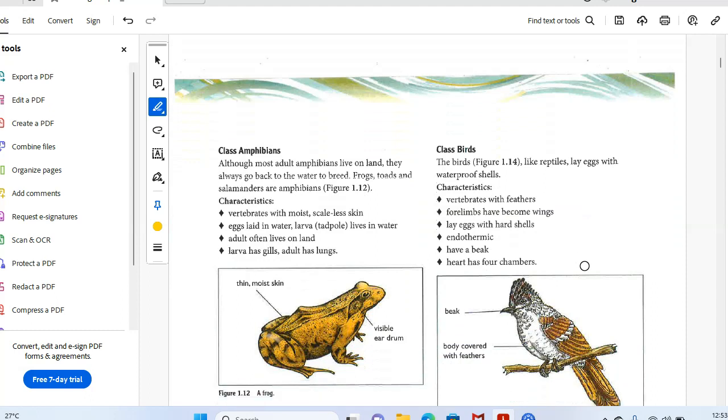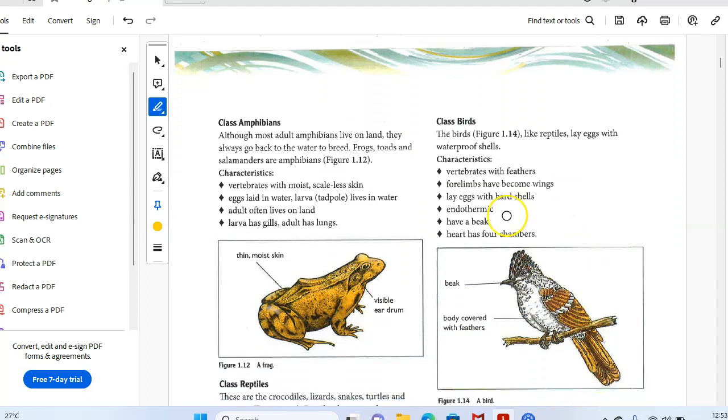Class amphibians. You can see the thin moist skin, visible eardrum, frog. Most adult amphibians live on the land. They always go back to the water to breed. Frogs, toads, and salamanders, they all are amphibians.